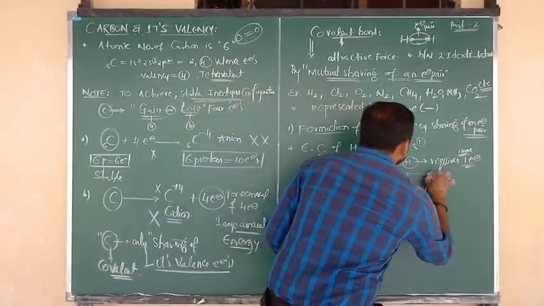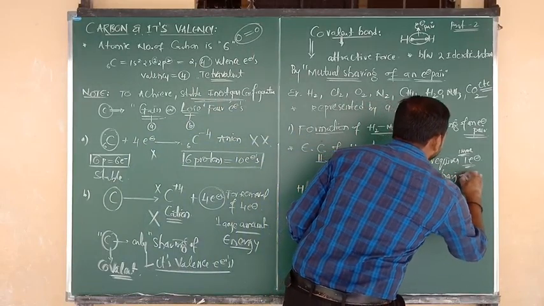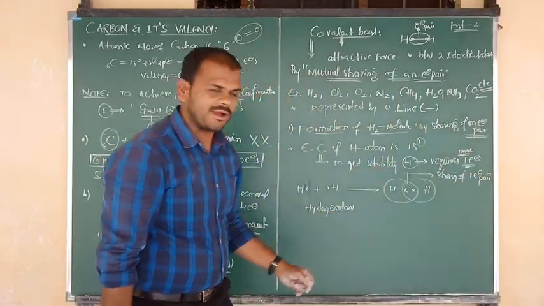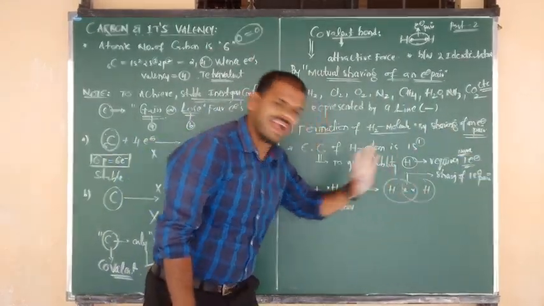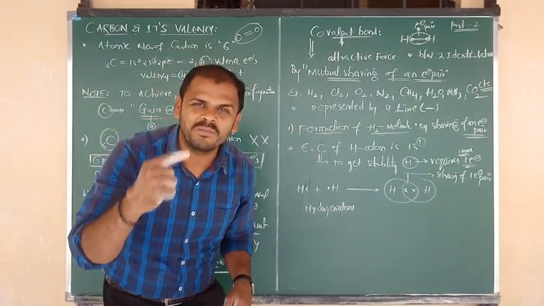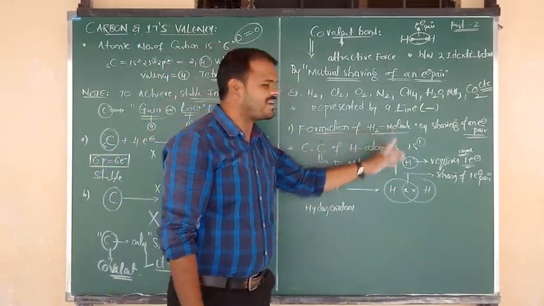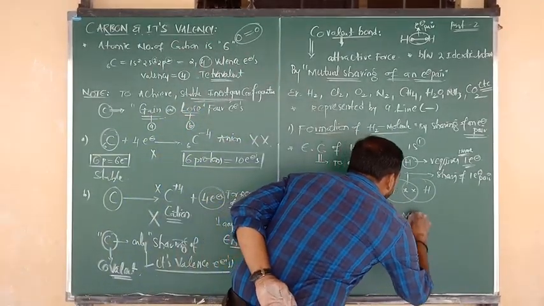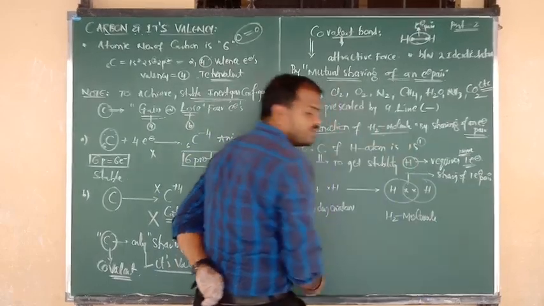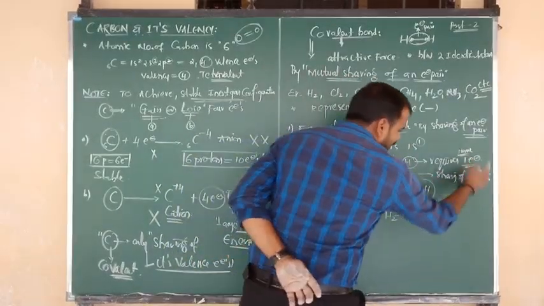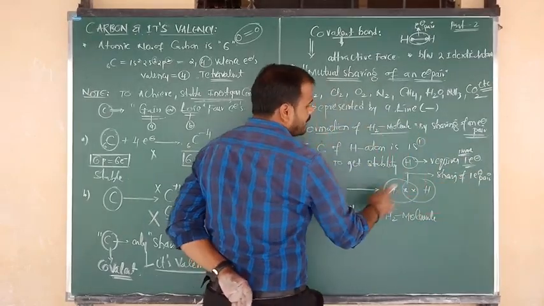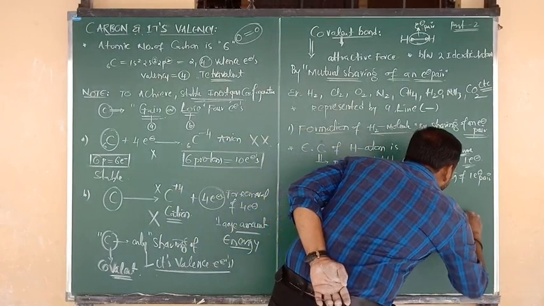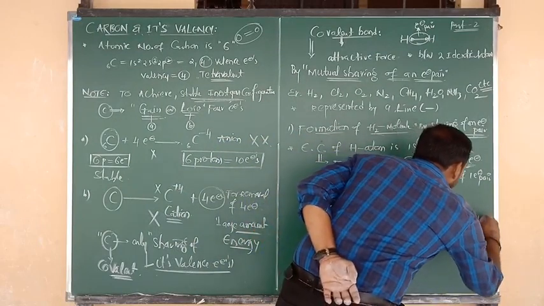So due to sharing of one electron pair between two identical atoms, one covalent bond will be formed. The molecule formed is nothing but the H2 molecule. In the H2 molecule, how many electron pairs are there? Only one electron pair that undergoes mutual sharing between two identical atoms, means the H2 molecule contains only one covalent bond. Simply we have to say that it is a single covalent bond.